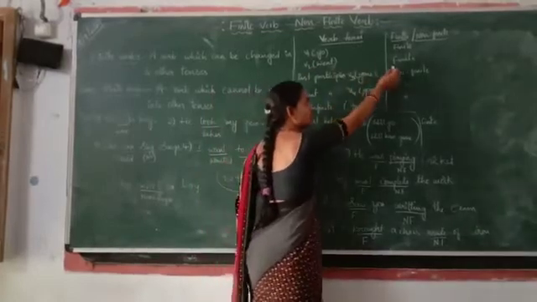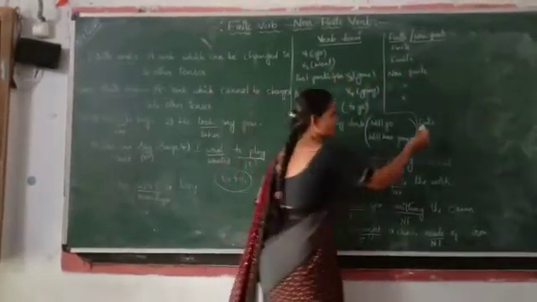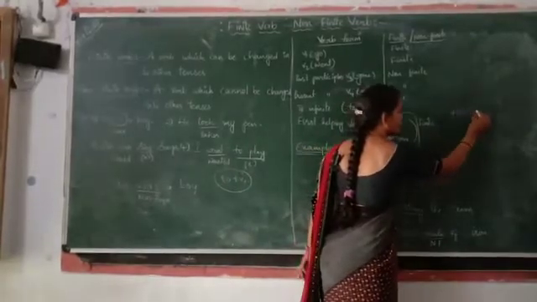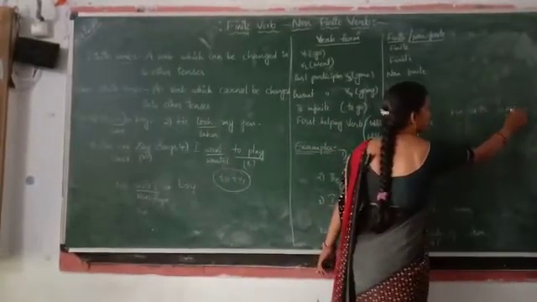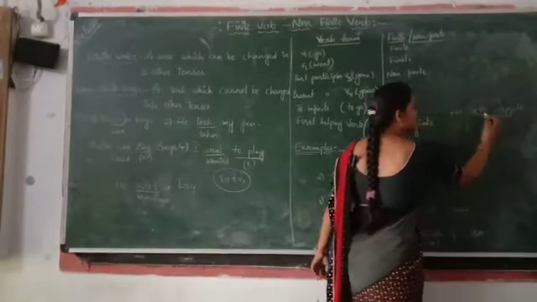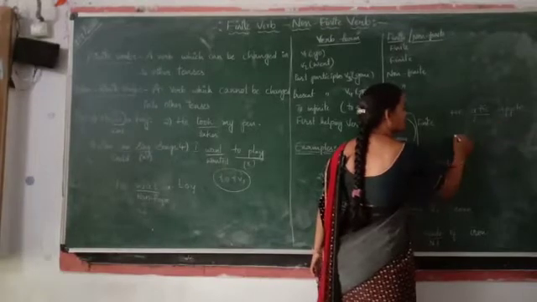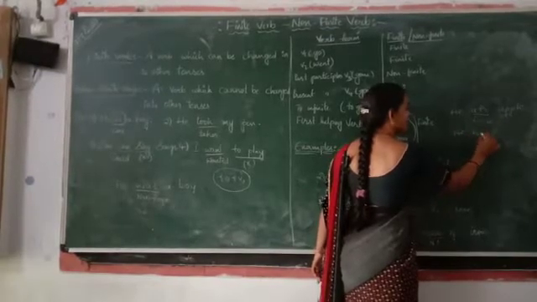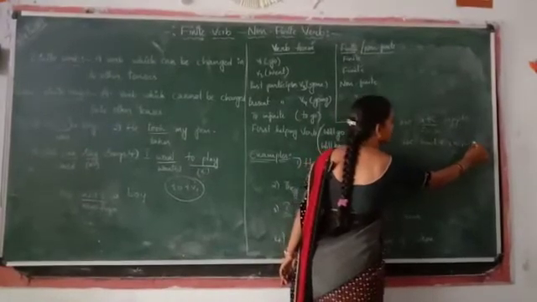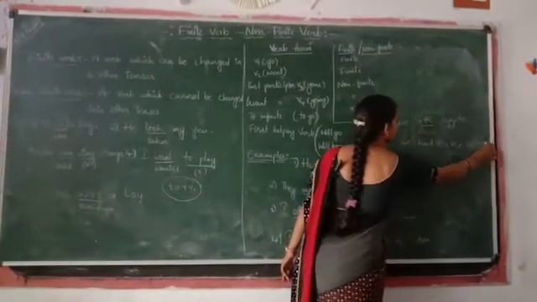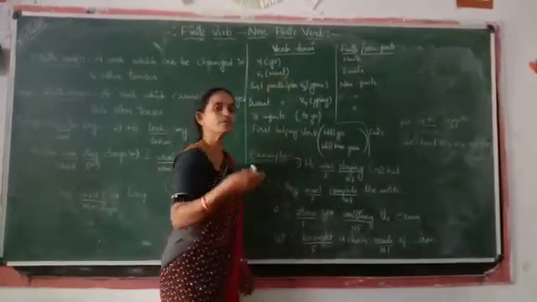Verb 2 is also a finite verb because it can be changed. See example here, he ate apple. So here ate is a finite verb because we can write it in the verb 3 form. He had eaten an apple. So here the verb 2 can be changed into verb 3 forms.